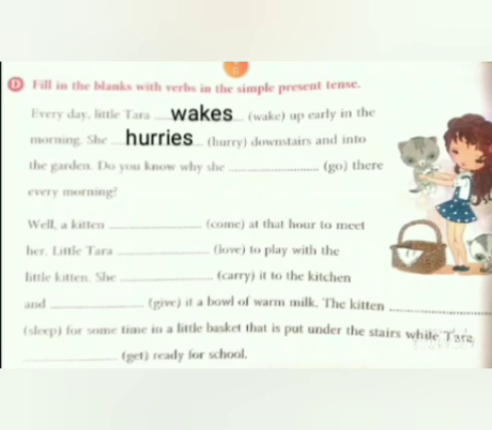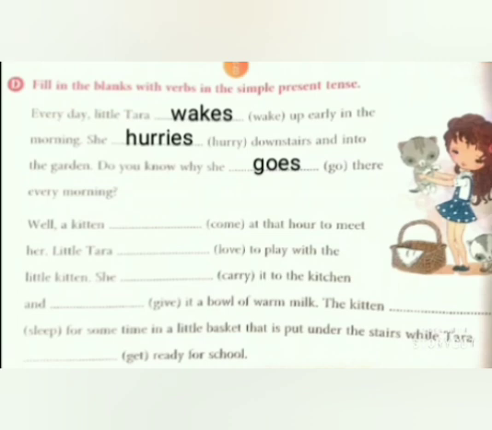Do you know why she goes there every morning? So, what is the verb given here? Yeah, it's go. The verb ends with o, as well as they have used she here, that is third person singular. So, we are going to add es with the base form of verb go and write as goes. Do you know why she goes there every morning?